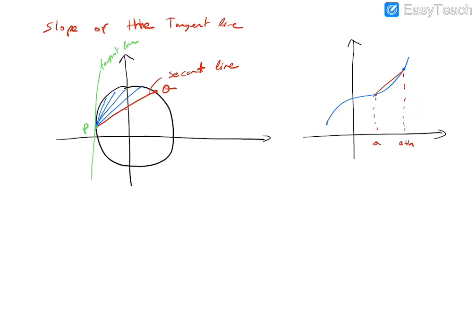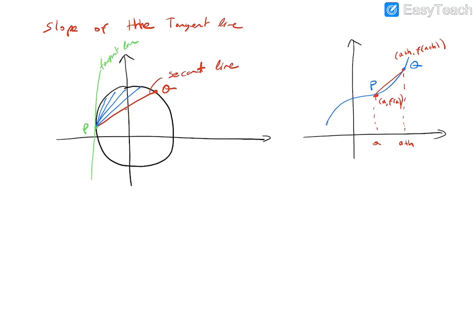So this point is a comma f of a, and this point is a plus h comma f of a plus h. These are 2 points on the graph.